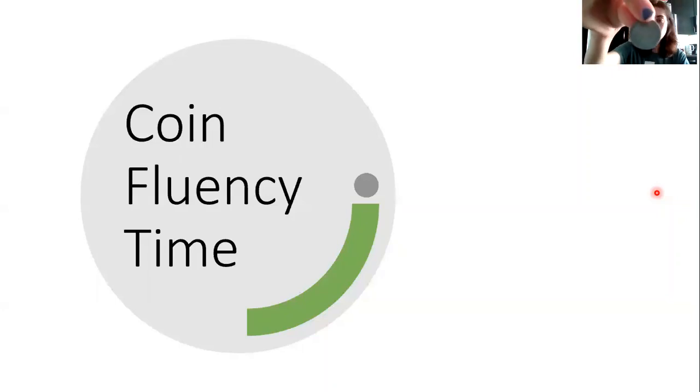Ready, and go. 25, 26, 27, 28, 29, 30. Nice job. How much money do I have in here? Hopefully you're saying 30 cents. Make sure to say 30 cents, not just 30, because this is money. We want to make sure that we're saying 30 cents, okay?